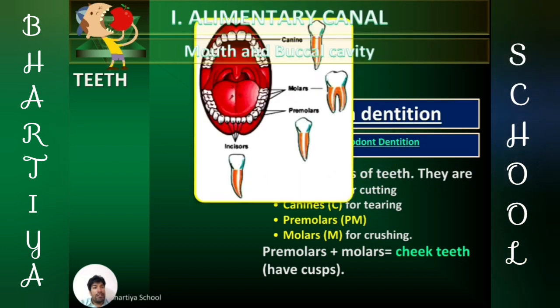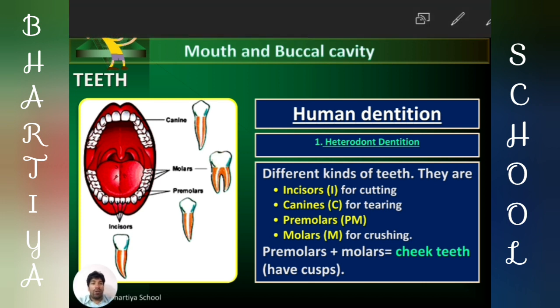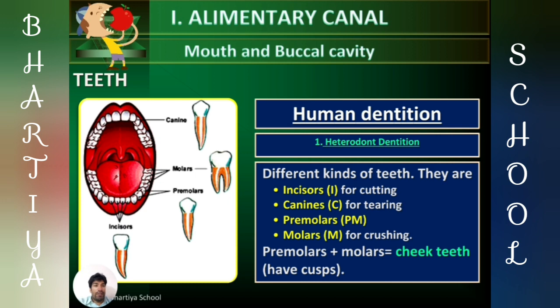First, heterodont type dentition. What do you mean by heterodont type dentition? Heterodont type dentition means different kinds of teeth are present in an individual. Here we clearly see that in human beings, 4 different types of teeth are present: incisors, canines, premolars, and molars. They perform various activities.